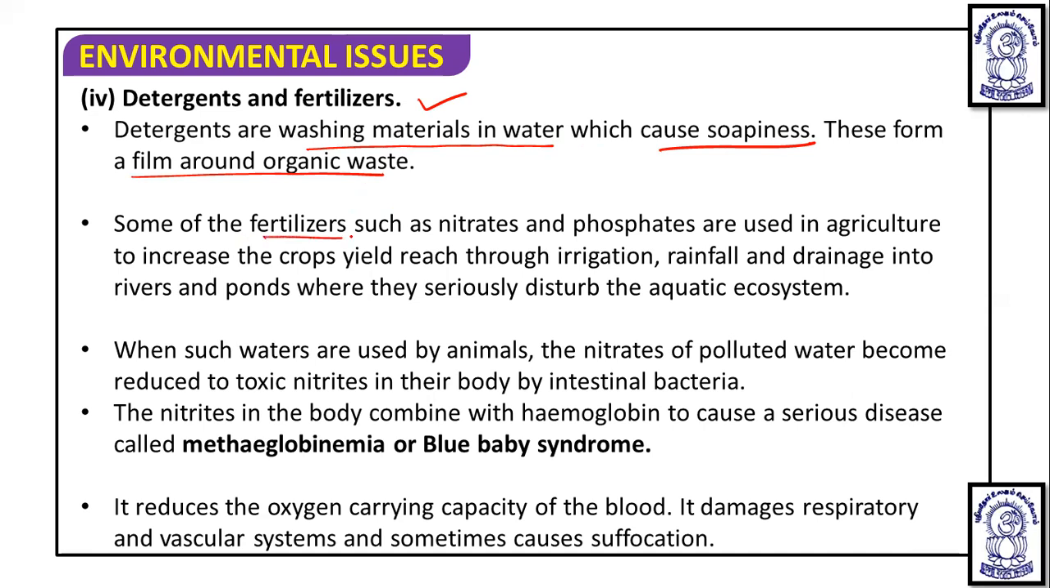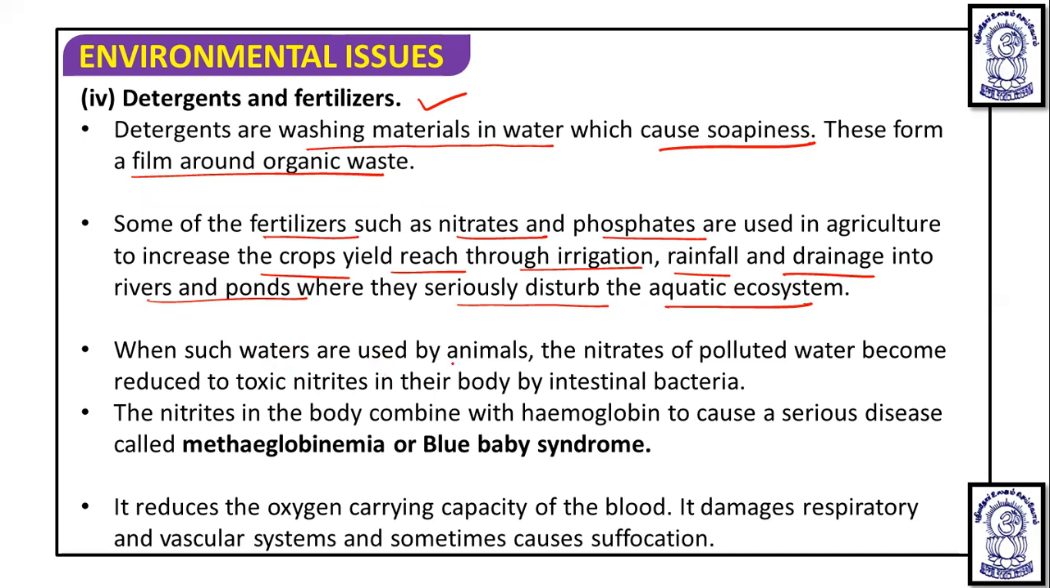Some of the fertilizers, such as nitrates and phosphates, are used in agriculture to increase the crop yield, and reach through irrigation, rainfall, and drainage into the river and pond, where they seriously disturb the aquatic ecosystem.